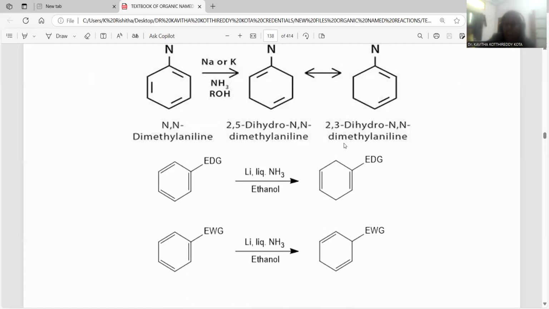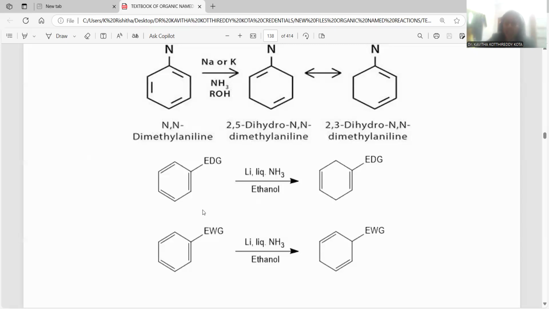So this is a generalized reaction. Let me explain. An electron donating group, if located on the benzene ring, will always direct the lithium in the liquid ammonia ethanol Birch reduction process toward the second and fifth positions. So the second and fifth positions are reduced, and addition of hydrogen takes place accordingly.